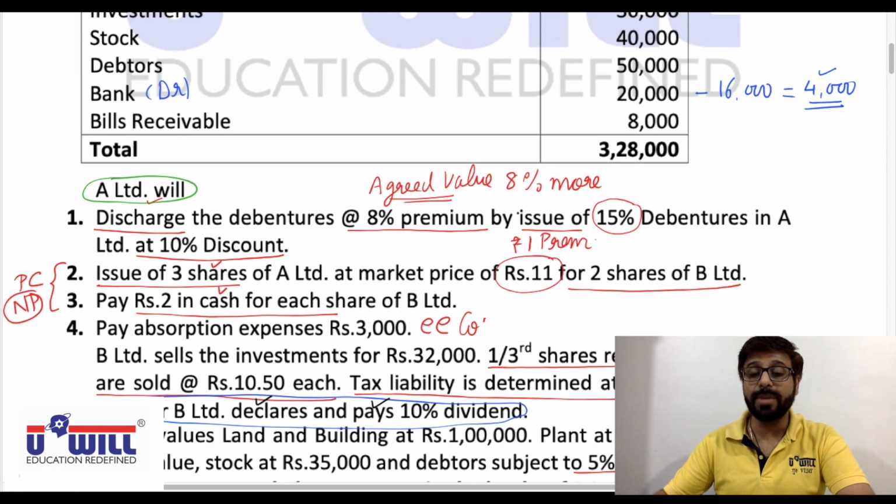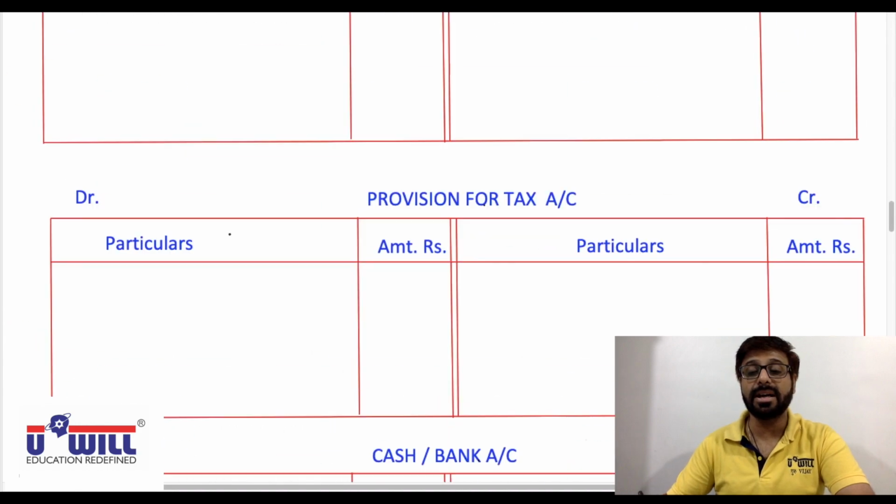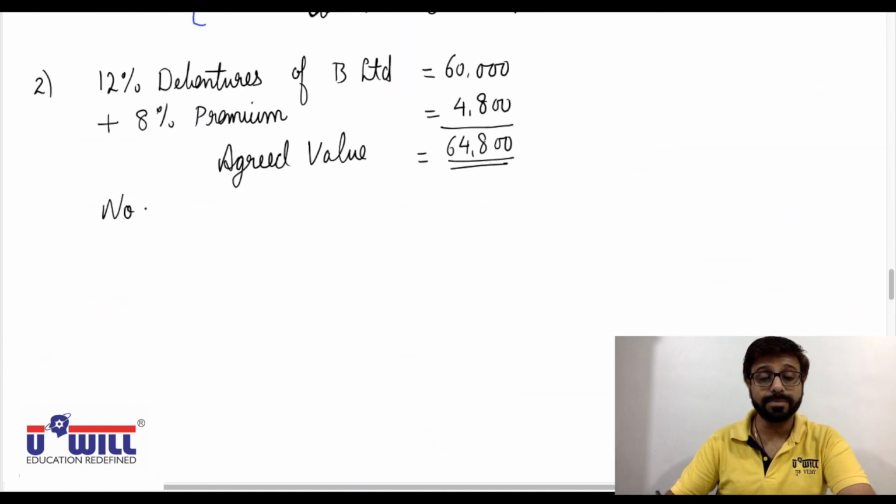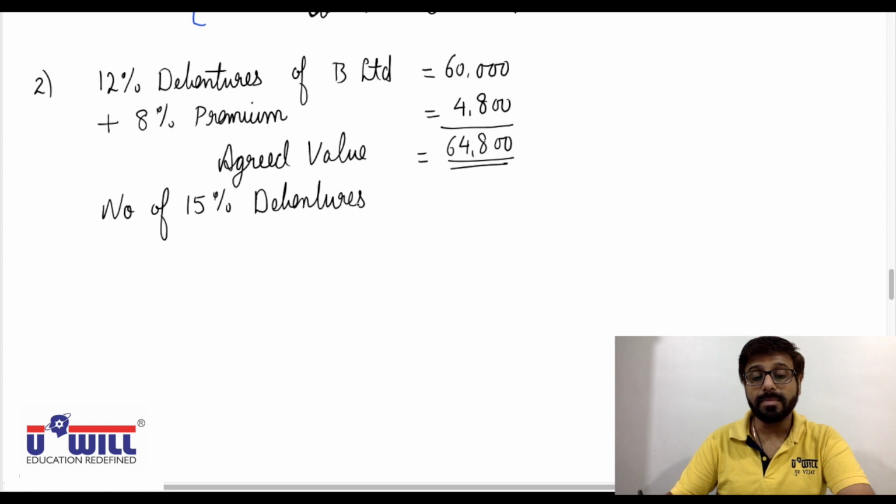By issue of 15% debentures at 10% discount. So, what are the number of 15% debentures of A Limited to be issued at 10% discount?